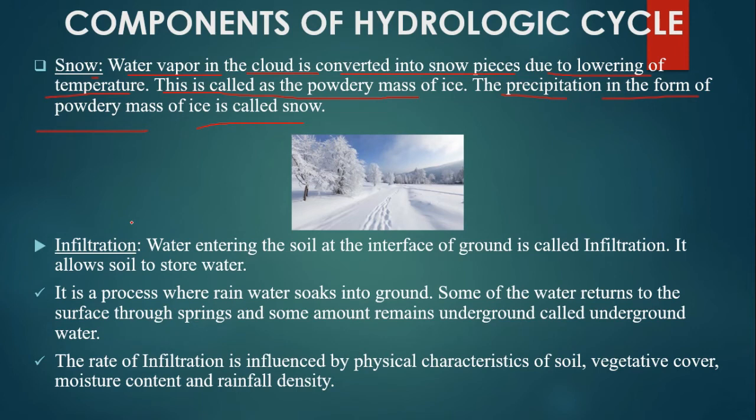Infiltration: water entering the soil at the interface of the ground is called infiltration. It allows the soil to store water. It is the process where rainwater soaks into the ground. Some of the water returns to the surface through springs and some amount remains underground, called underground water. The rate of infiltration is influenced by physical characteristics of soil, vegetative cover, moisture content and rainfall density.